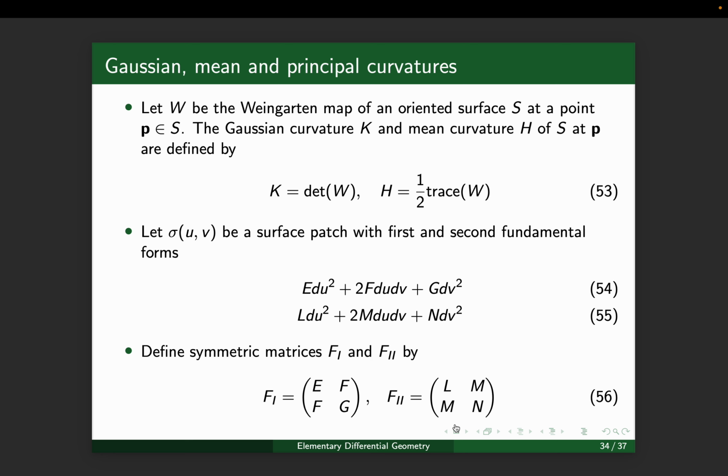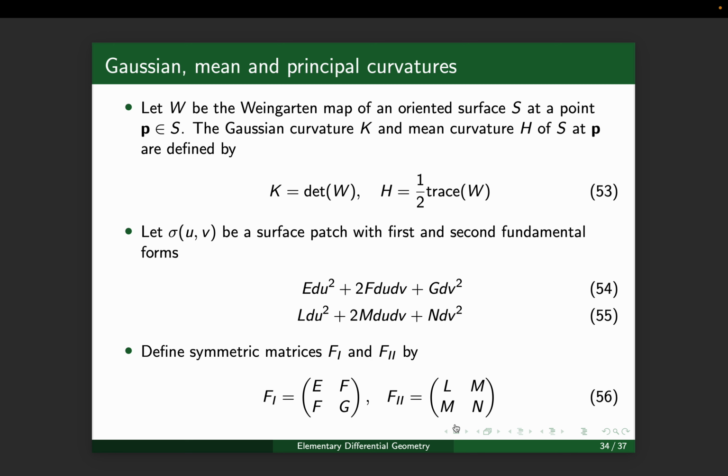In this video, we talk about Gaussian, mean and principal curvatures, and we also discuss Gauss's remarkable theorem. Let W be the Weingarten map of an oriented surface S at a point P on the surface S. The Gaussian curvature and the mean curvature of the surface S at the point P are defined as follows: the Gaussian curvature is equal to the determinant of the Weingarten map, and the mean curvature is equal to half of the trace of the Weingarten map.